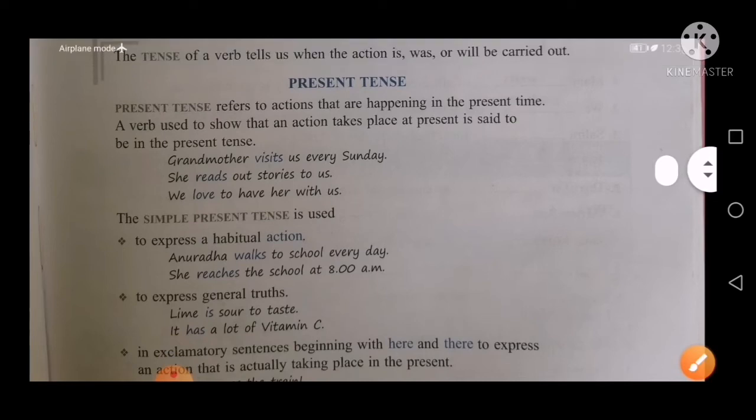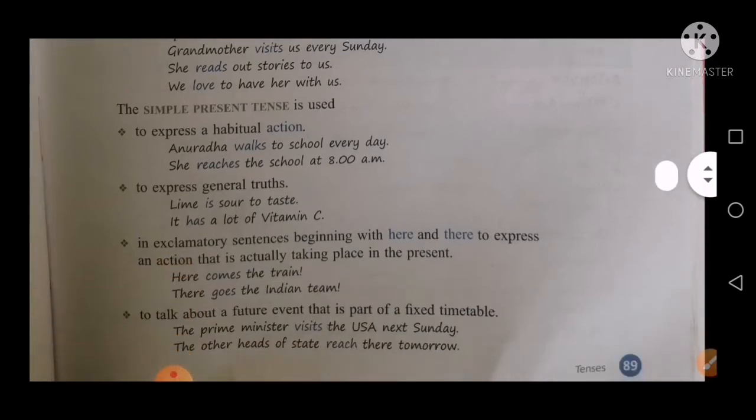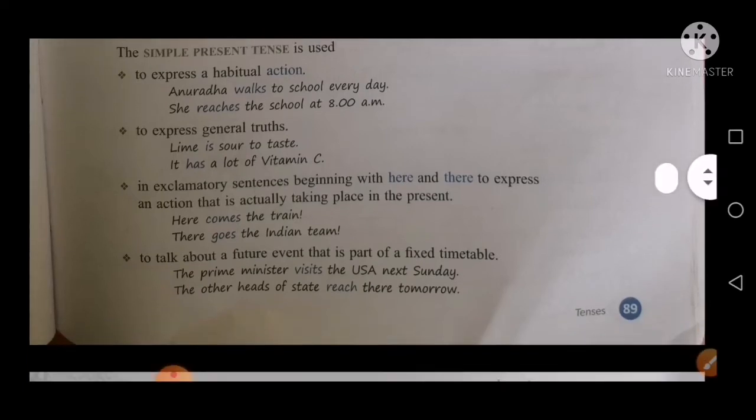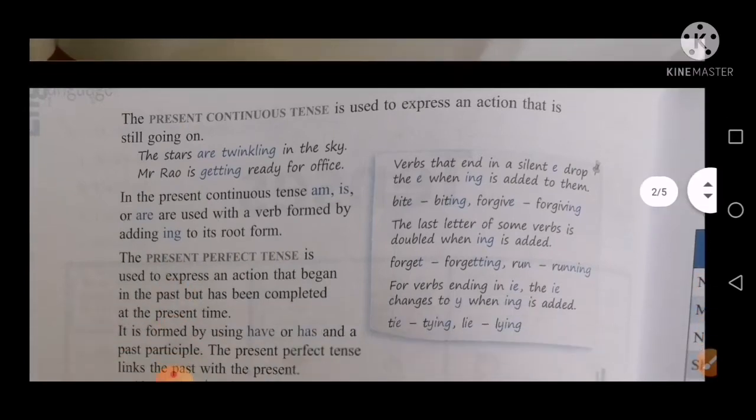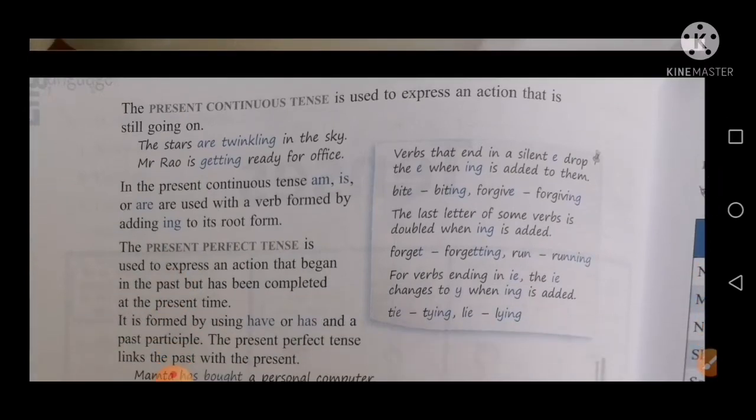Okay. The simple present tense is used to express a habitual action, to express general truths, means what God has gifted, in exclamatory sentences beginning with here and there, to express an action that is actually taking place in the present, to talk about a future event that is part of a fixed timetable. Come on the next page. The present continuous tense is used to express an action that is still going on, which is happening right now. Okay.